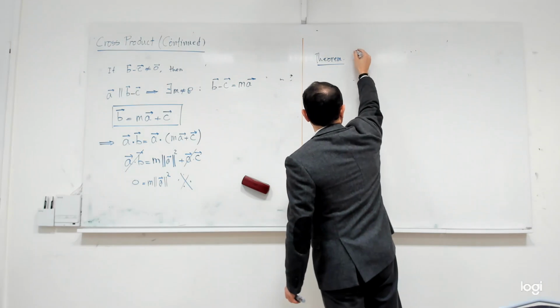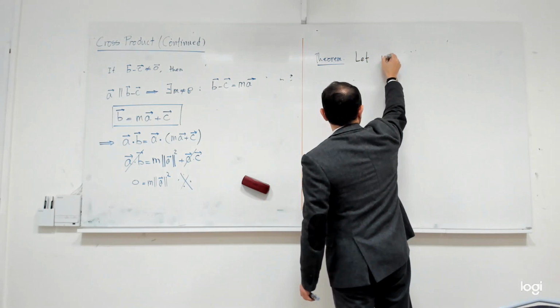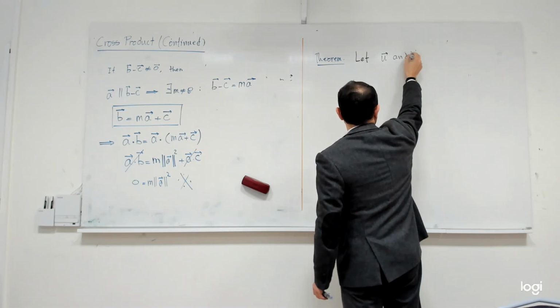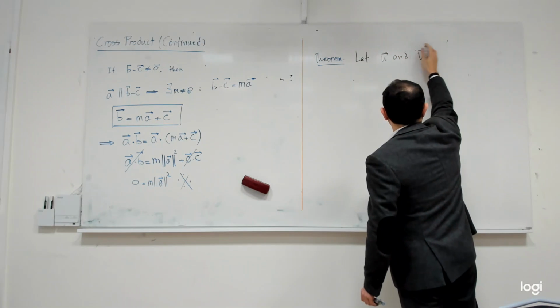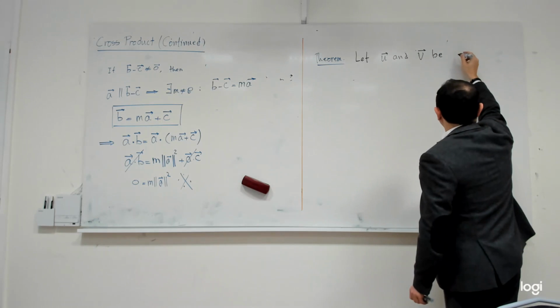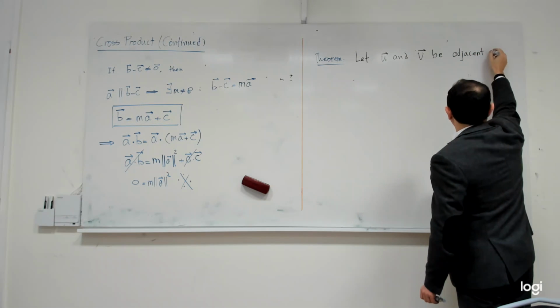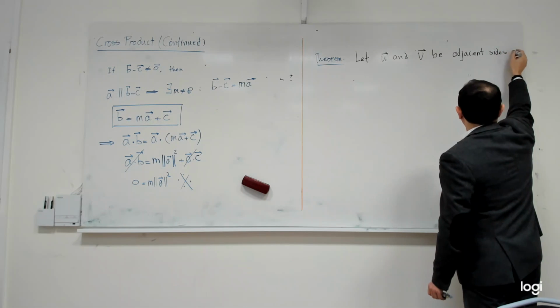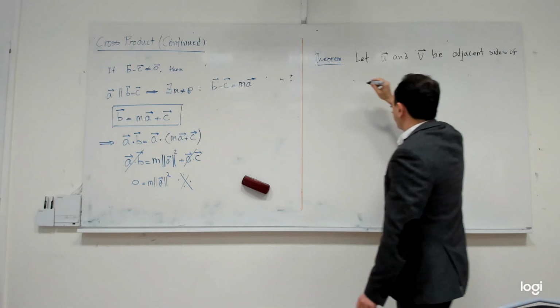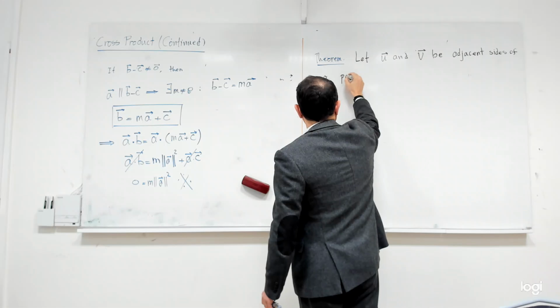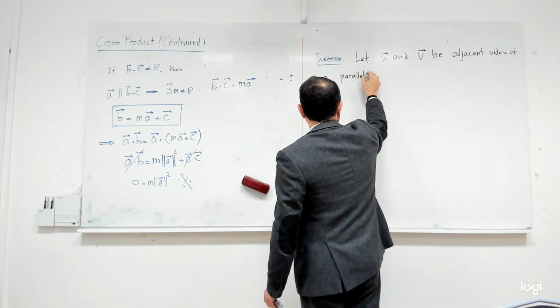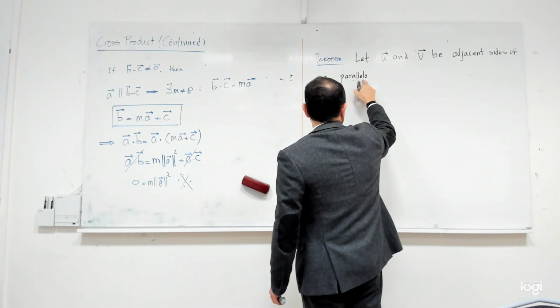Let vectors u and v be adjacent sides of a parallelogram.